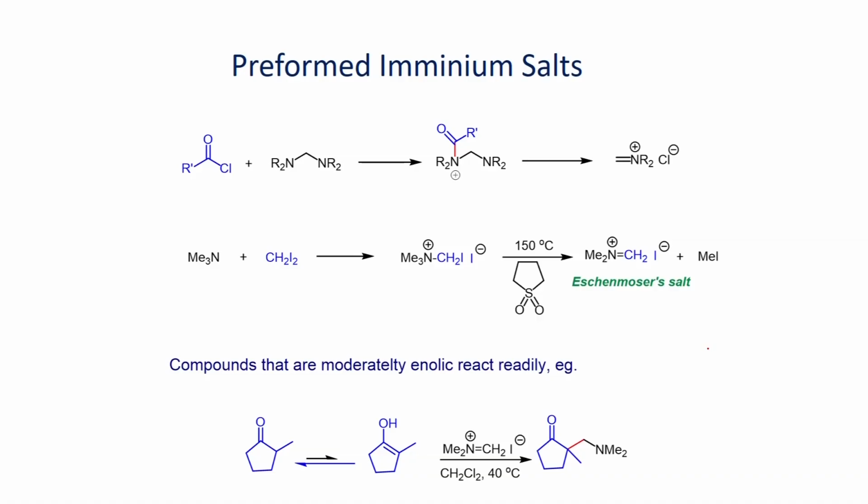The reactions so far we have seen use acid as catalyst to generate the iminium ion, that leads to addition reaction with these compounds that can form enols to give the addition product. We can also try to make the iminium salt by substitution reaction. For example, here you can react acid chloride with this amine, and you can form this salt.